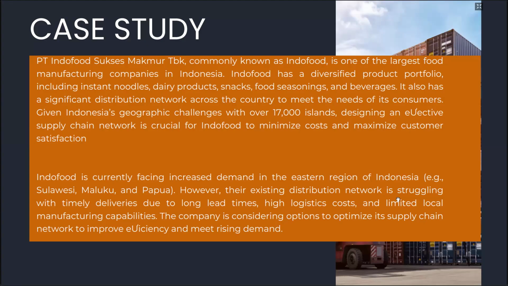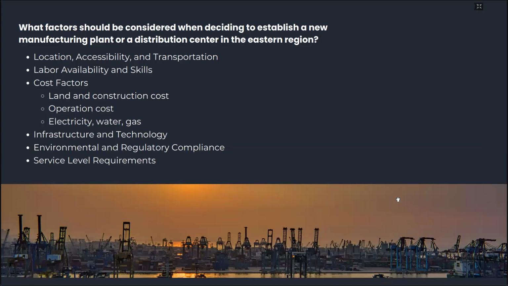And then they are struggling with the distribution network because the lead time is too long for the delivery and the high cost of the logistics. And then the limited local manufacturing capability.